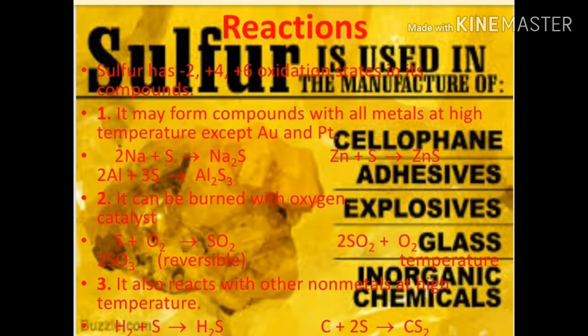Sulfur reactions. Sulfur has -2, +4, +6 oxidation states in its compounds. First, it may form compounds with all metals at high temperature except gold and platinum. Second, it can be burned with oxygen. Third, it is also reactive with other nonmetals at high temperature.